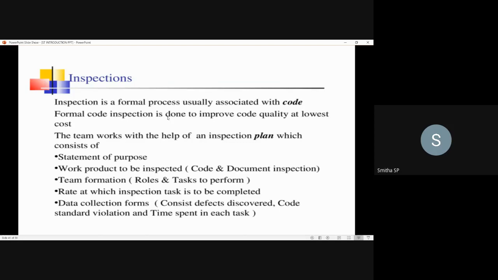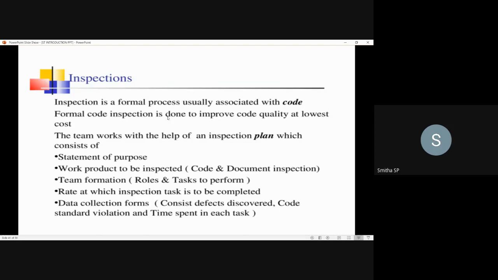Next, team formation. So there will be team members to perform the inspection. What are the roles and tasks that need to be performed by each team member? They will have a plan for that. Then the rate at which the inspection task is to be completed. What is the schedule to perform this inspection task? Next, the data collection forms.